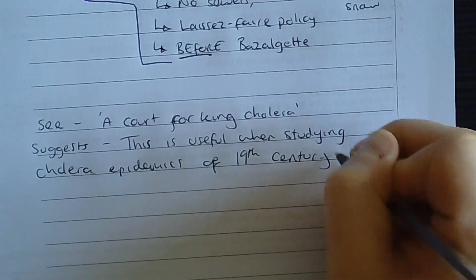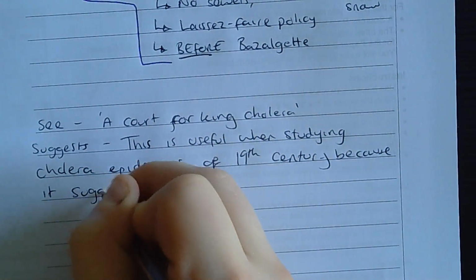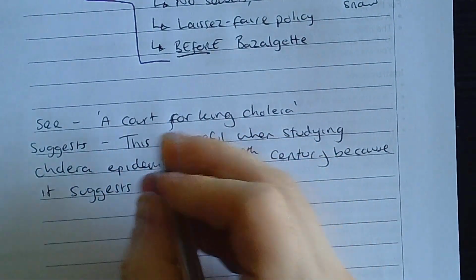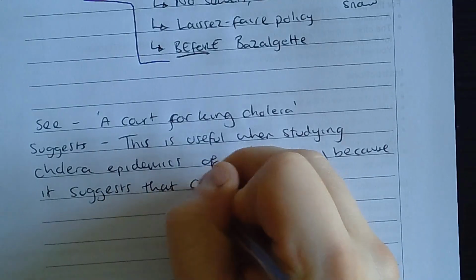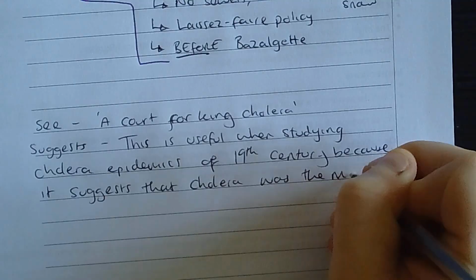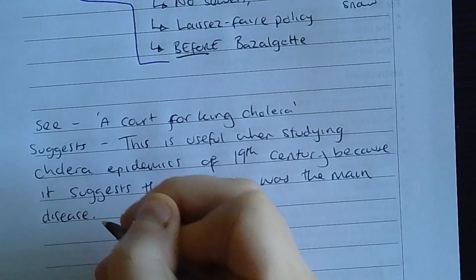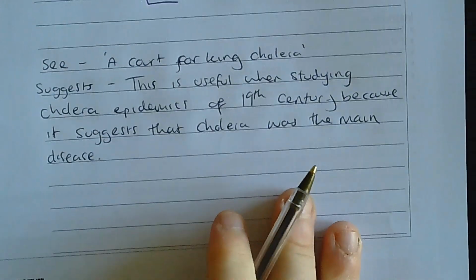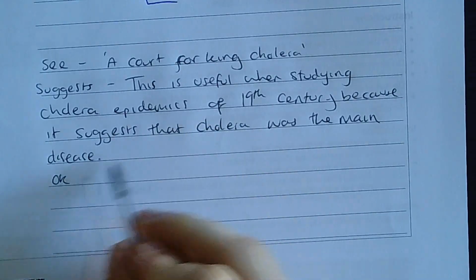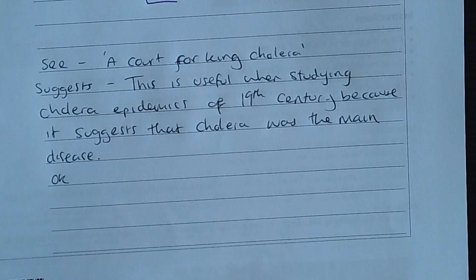Because it suggests, and I will be focused on the fact that it's called King Cholera, it suggests that cholera was the main disease. Because obviously the king is the main person in society. And then I would go on to look at my own knowledge. What do I have that suggests that cholera was the main disease in terms of my own knowledge?